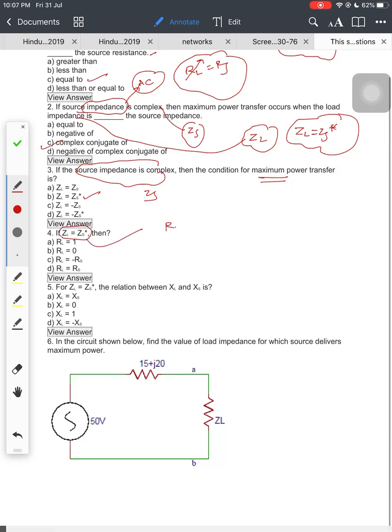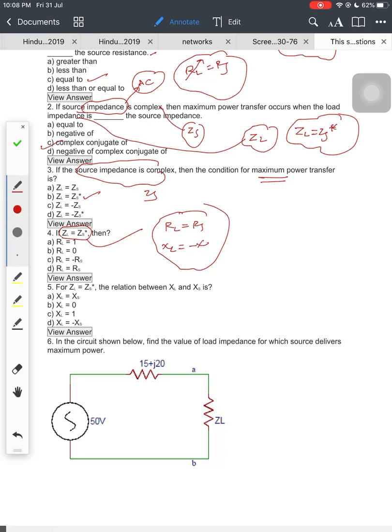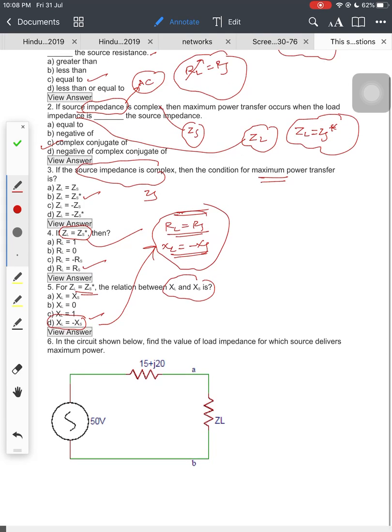If ZL is equal to ZS conjugate, then it is nothing but RL is equal to RS, and XL is equal to minus XS. Done? Yes. So here RL is equal to RS, right? Answer D. For ZL equal to ZS conjugate, the XL and XS relation is XL is equal to minus XS. See, this condition I have already given. So answer D. So now we'll solve one question.